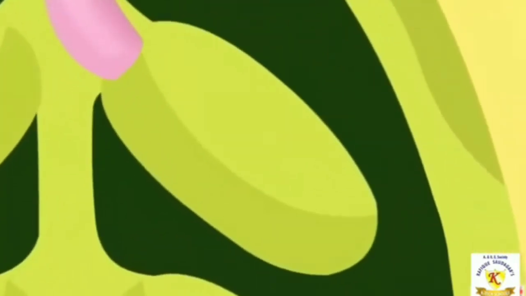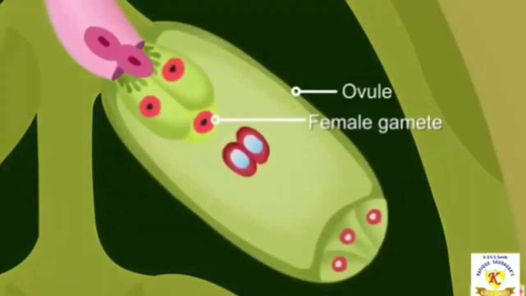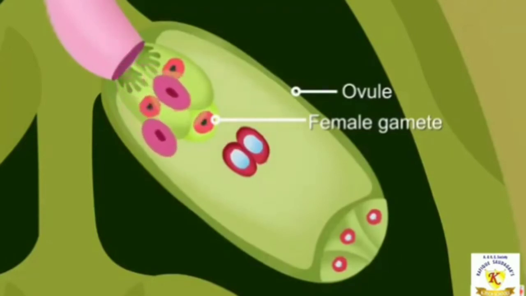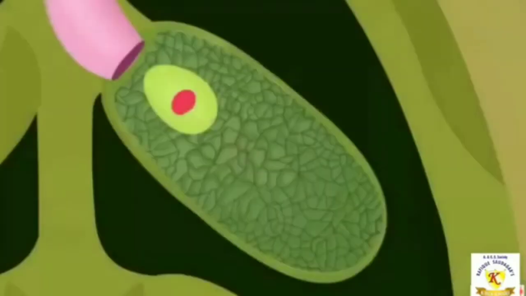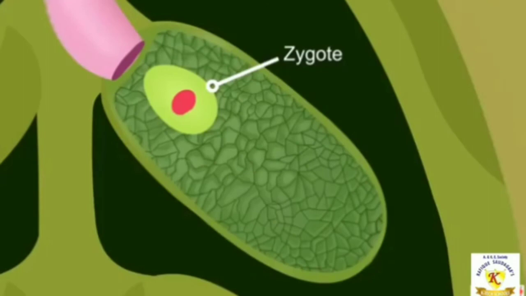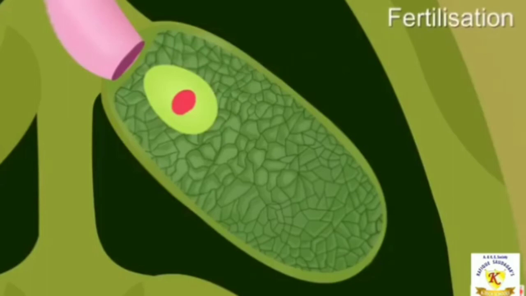Now, the male gamete from the pollen grain travels in this tube and reaches the female gamete present in the ovule of the ovary. After that, the male and female gametes fuse together to form a zygote. This process of fusion of male and female gamete is called fertilization.